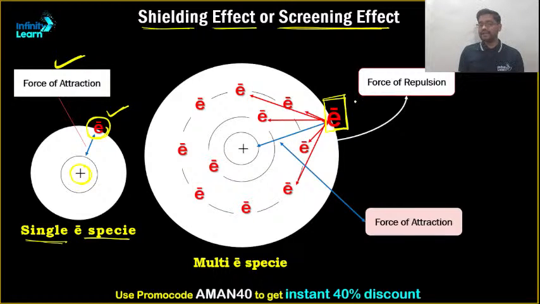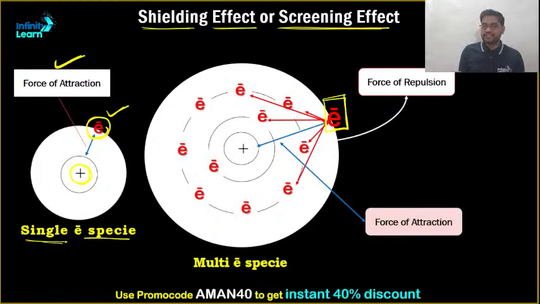One thing that exists is this force of attraction, which you can see in the form of the blue line. No doubt, the force of attraction is still there. That means this nucleus is still exerting some force of attraction. But this electron will also face some repulsion from the inner electrons which are present.